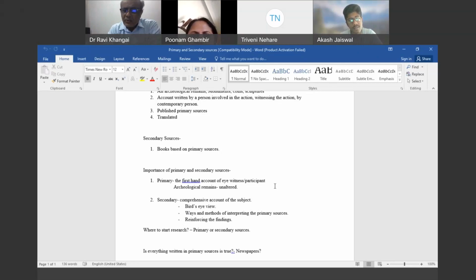A secondary source gives you a comprehensive account of the subject. For example, take the case of my PhD. I work on the Bhakti tradition of Maharashtra. So first, I have to read secondary sources, because once I read the secondary sources in the beginning, I will get an overall idea of when the Bhakti movement is believed to have started and when it ended in the medieval period.